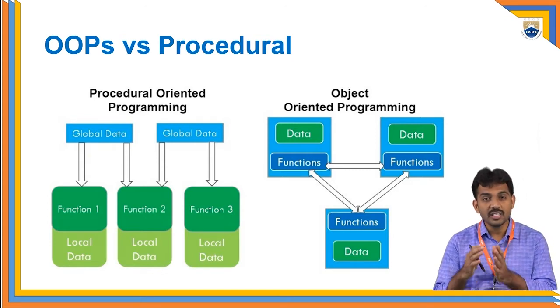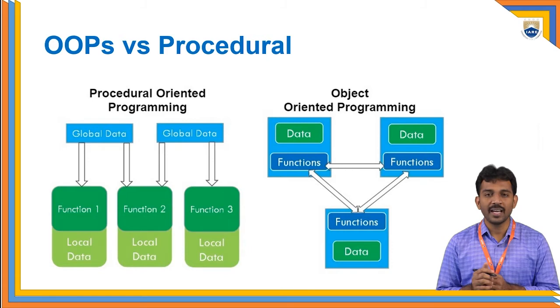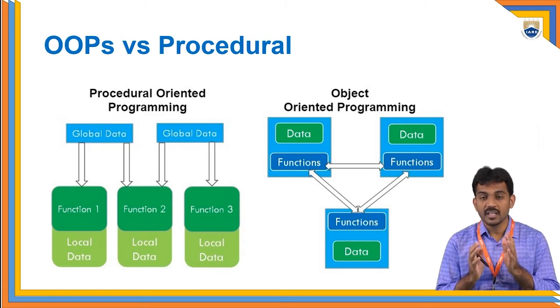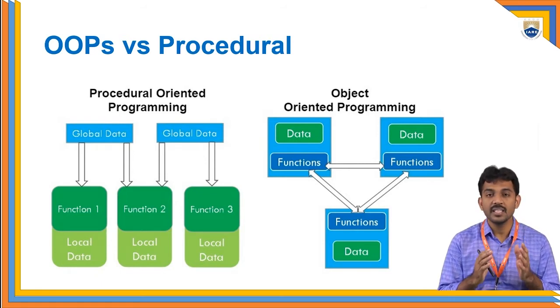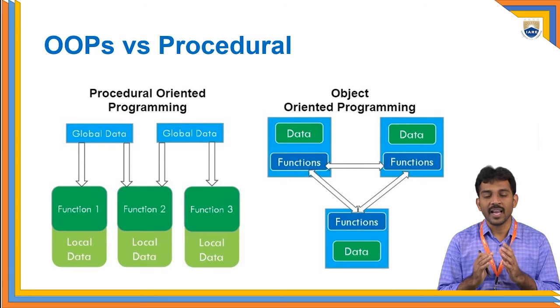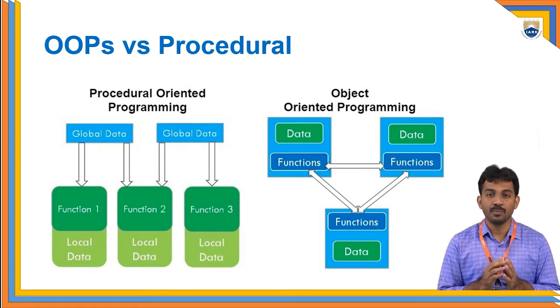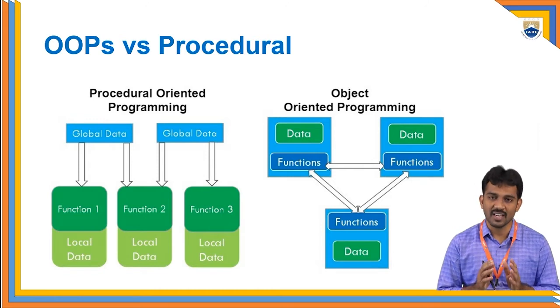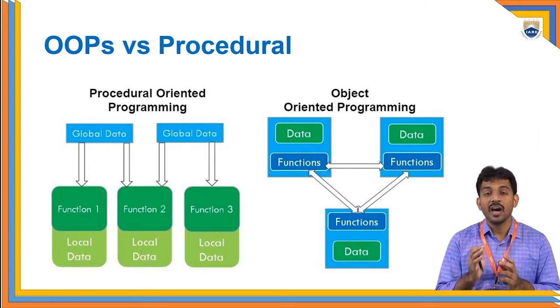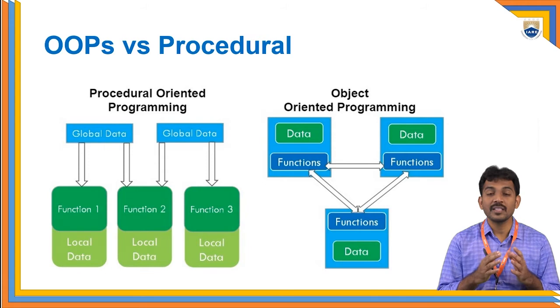But in object-oriented programming, the data as well as the methods are bound with the object. Here, object-oriented programming provides more security compared with procedure-oriented programming, and it solves complex problems in a simple manner.